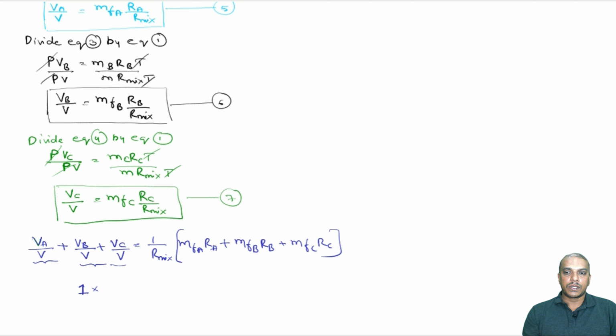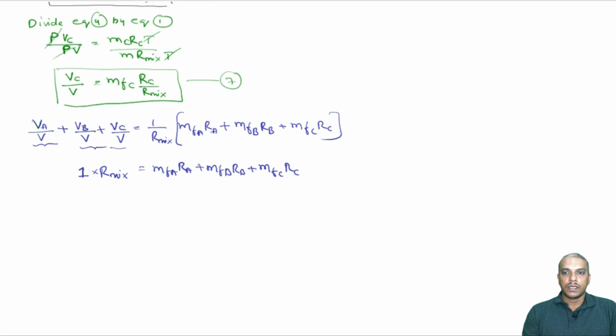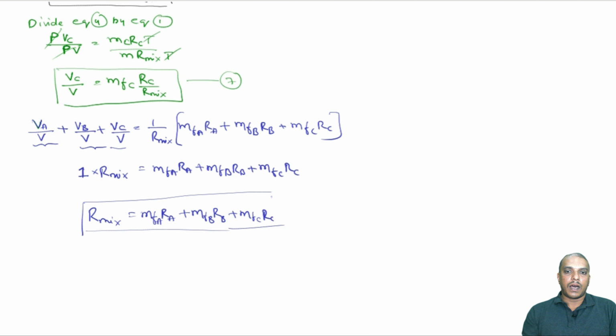Alright. So, R mixture comes to the left if you want. Then you will have MFA RA plus MFB RB plus MFC RC. So, that is the expression we wanted. The gas constant R for a mixture is given by the mass fraction of each gas multiplied by R of that particular gas. If you sum it up, you will get the equation for R for a mixture. All right. Thank you.